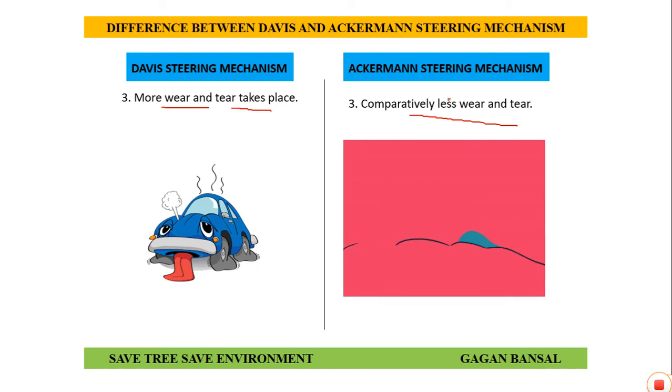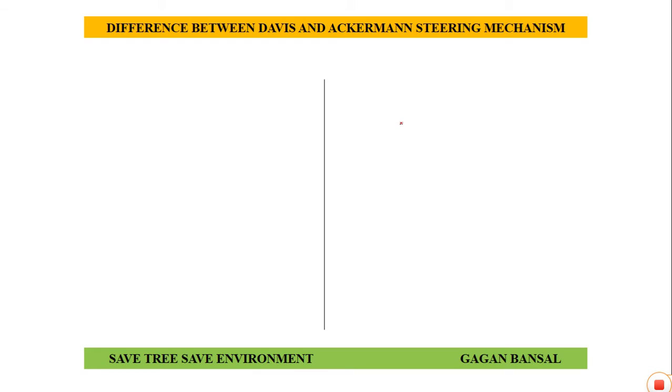Out of the two, Davis has more wear and tear. So we can say that it is comparatively less used because of wear and tear failure. This wear and tear in case of Davis is because of the sliding action, whereas Ackermann has only turning pairs, so it has comparatively fewer chances of failure.